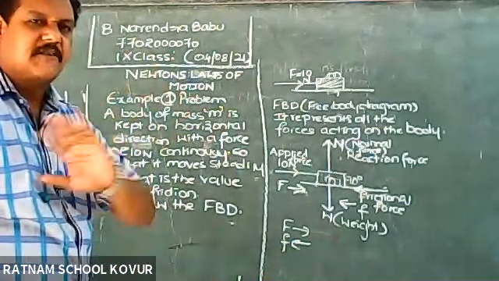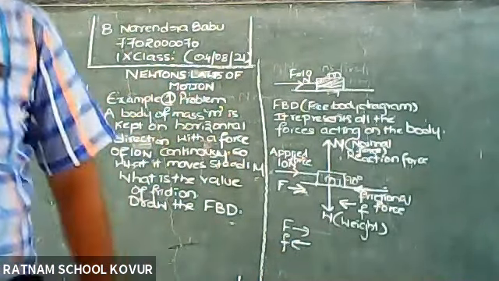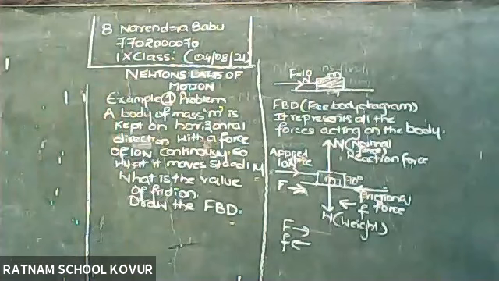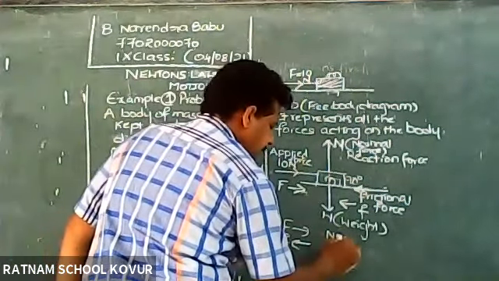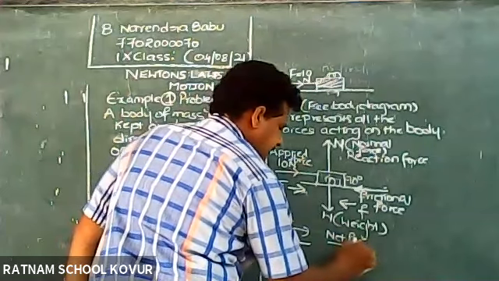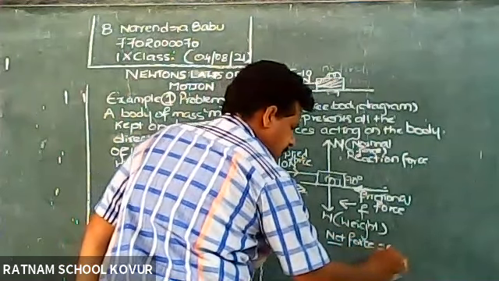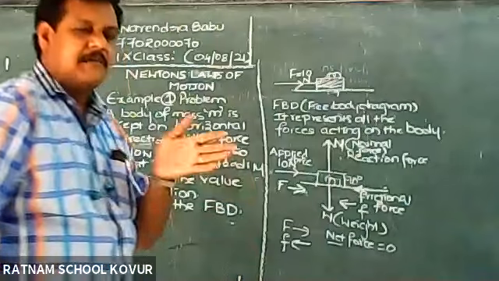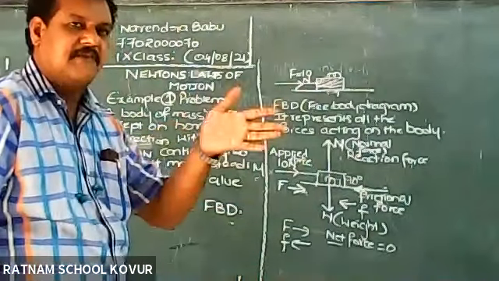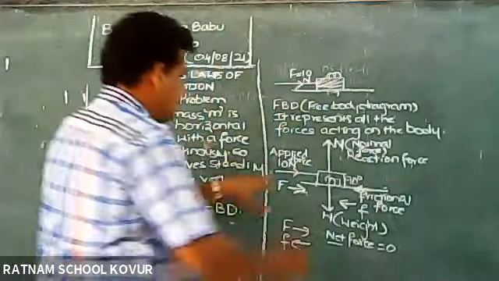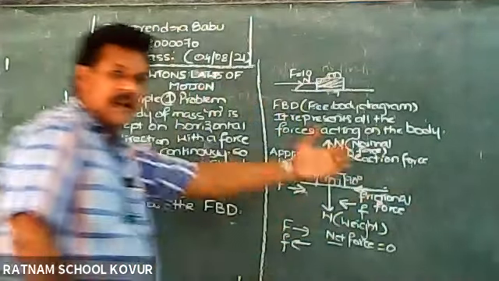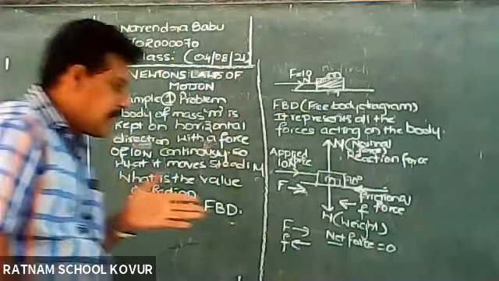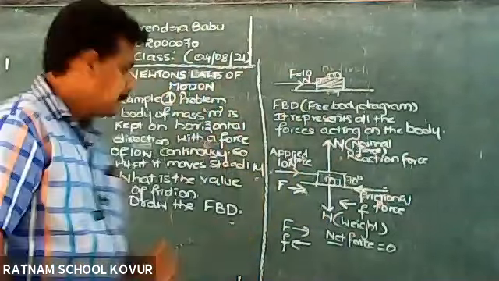So when the body is moving steadily, net force, meaning total forces acting on the object, is 0. Net force is equal to 0 means 10 Newton force is acting in this direction, minus 10 Newton will act in the opposite direction, so that the body will move steadily.